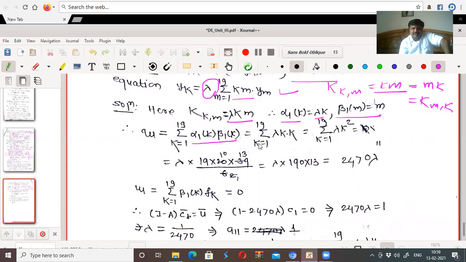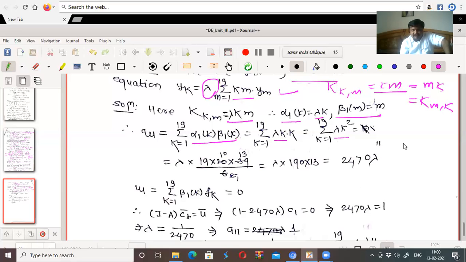Therefore, by using the previous formula, a11 is equal to the summation from k equal to 1 to 19 of alpha 1k beta 1k. If alpha 1k is lambda k, I will write lambda k into beta 1k. Beta 1 is m, therefore beta 1k is k. So this will give the summation from k equal to 1 to 19 of lambda times k squared, which is equal to lambda times the summation